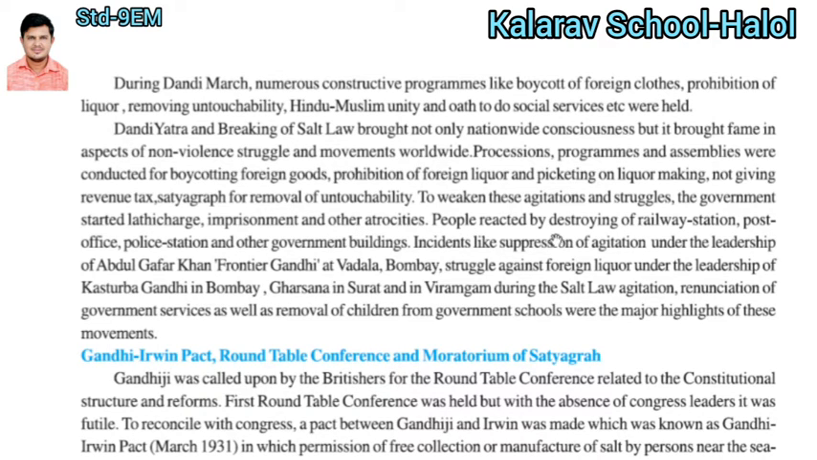The people reacted by destroying. People also became angry at the government, and they destroyed railway stations, post offices, police stations and other government buildings. Everything was being destroyed by the people. Incidents like the suppression of agitation took place under the leadership of Abdul Ghaffar Khan, who is known as the Frontier Gandhi.